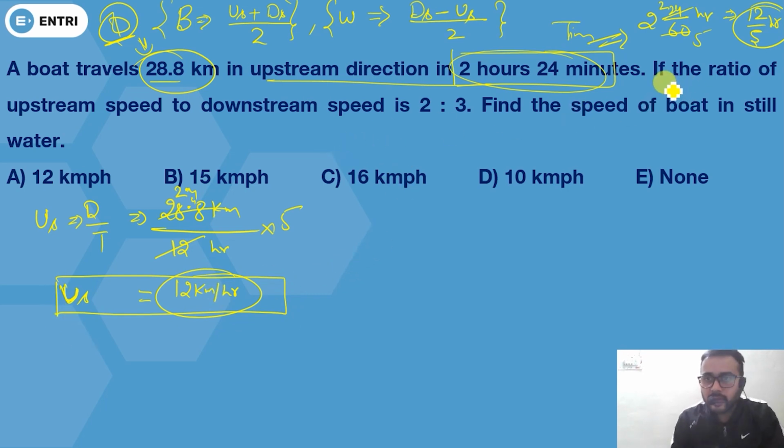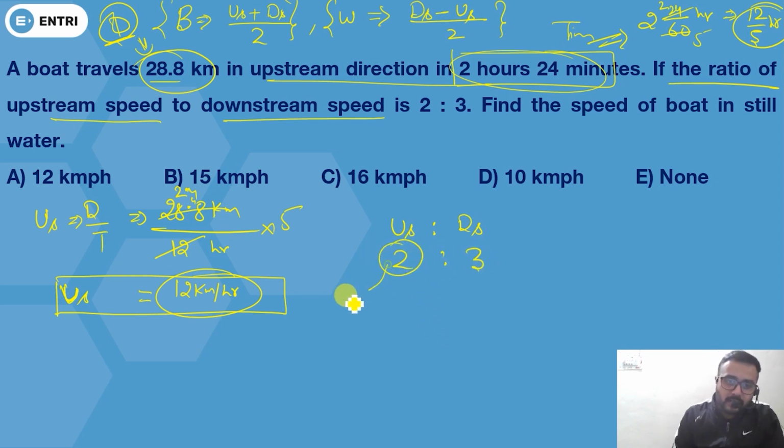Now see in the next line, the ratio of upstream speed to downstream speed. So here US is your upstream speed, DS is downstream speed. The ratio is given here 2:3. You have already calculated the value of this 2 as 12. So can you say this is 6 times? So this will also be 6 times. 3 into 6, you're going to get how much?